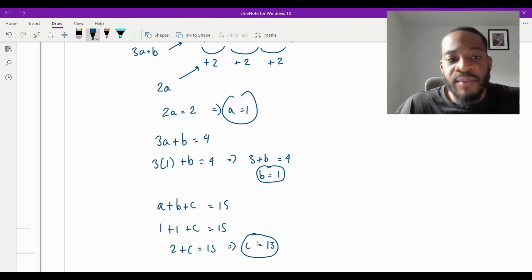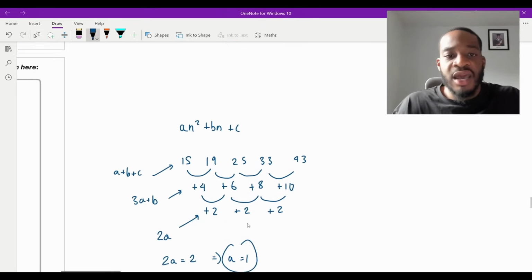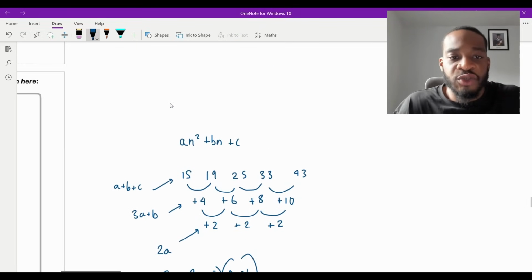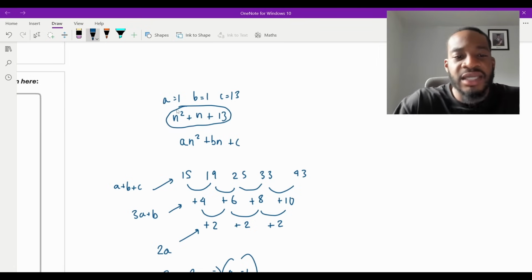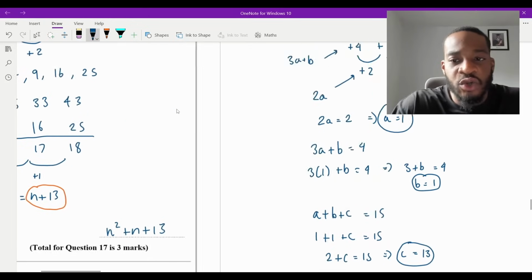So now I know what a, b, and c are. A was 1, b was 1, c was 13. Remember what we said? It was an squared plus bn plus c. So let me just write here again. A equals 1, b equals 1, and c equals 13. So therefore, it's going to be 1n squared plus 1n plus 13, like that. And that is exactly what we got here, isn't it? So you can see that it works.